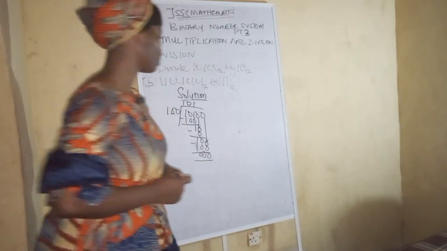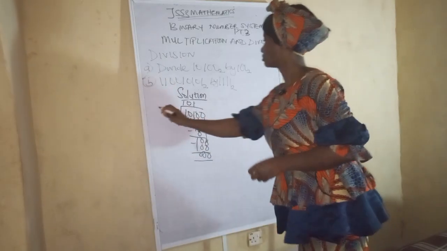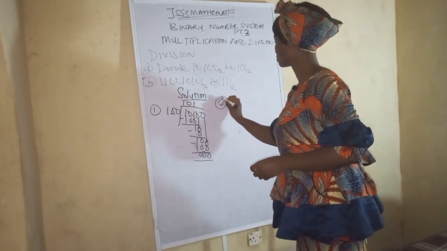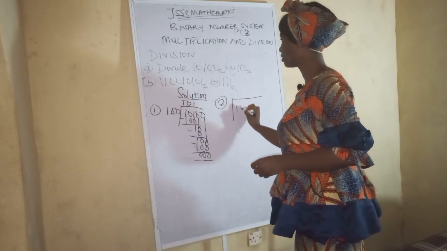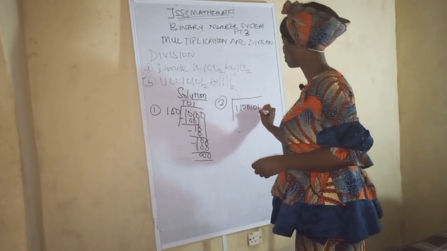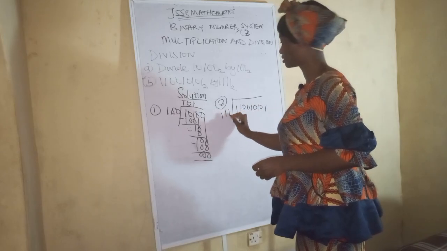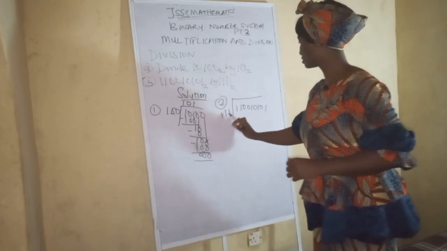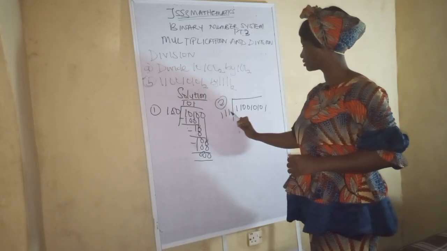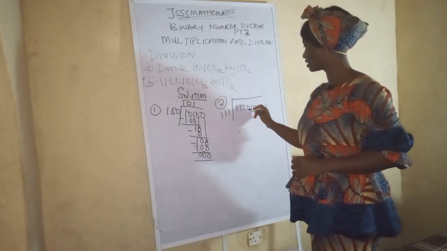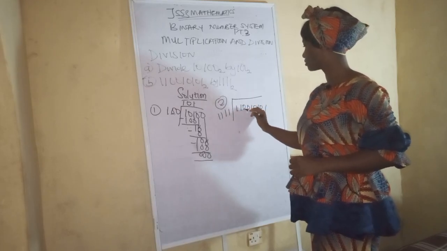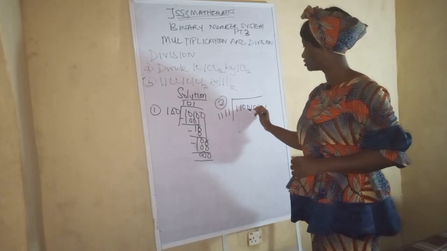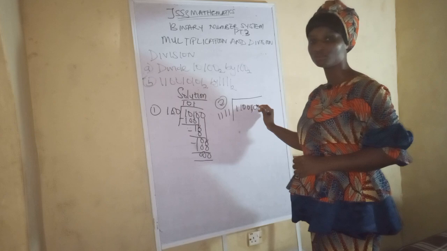So let's solve the second one now. This is the first one, and this is the second one. As I've said earlier, the bigger one will be inside. 1100101101. Have you seen it now? Now let's see. 110, can it go? No. Let's pick this one now. Okay, sorry, it is 41. 110 cannot go because it's smaller. This one too is also smaller. So let's pick this one. We have 11001. Do you get it now?